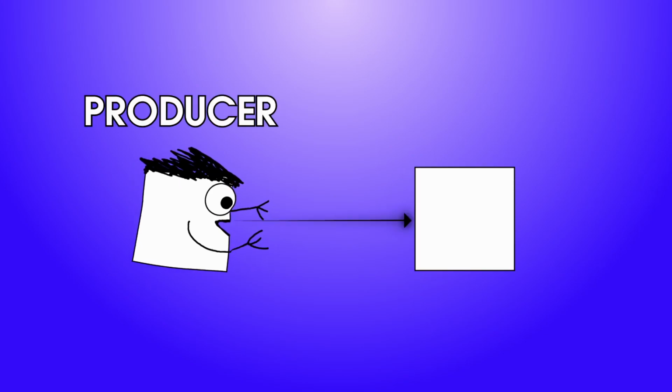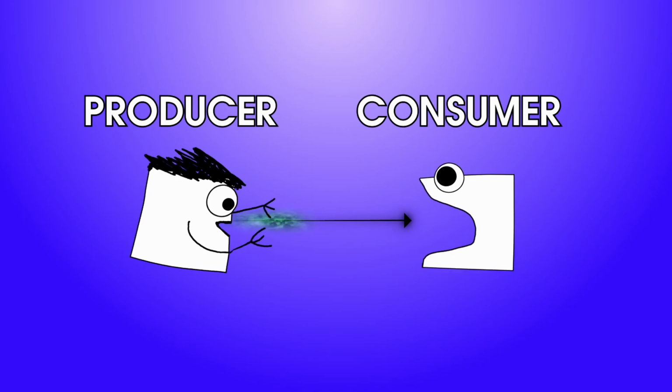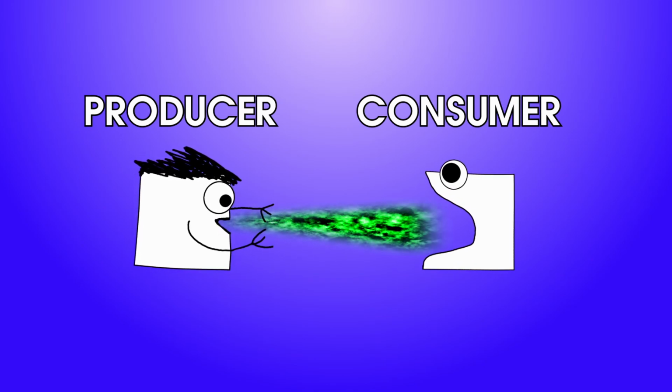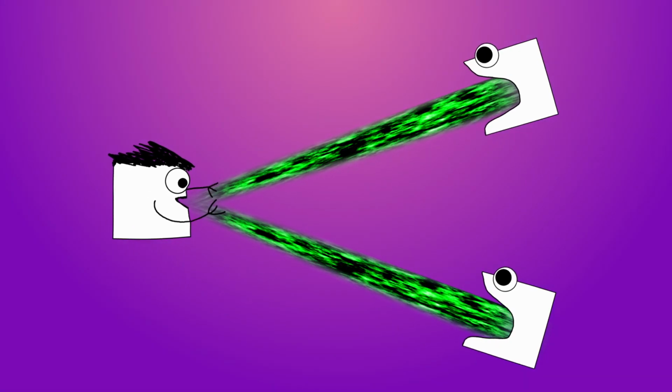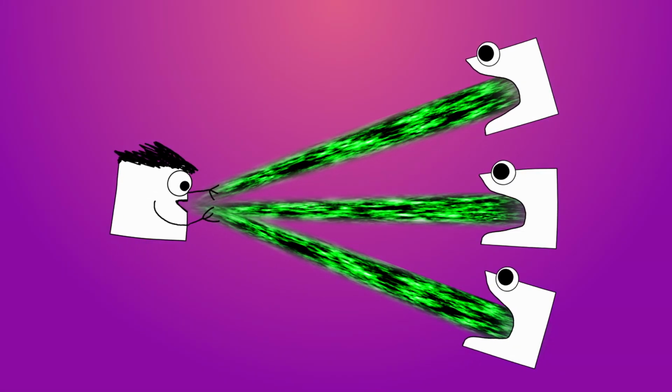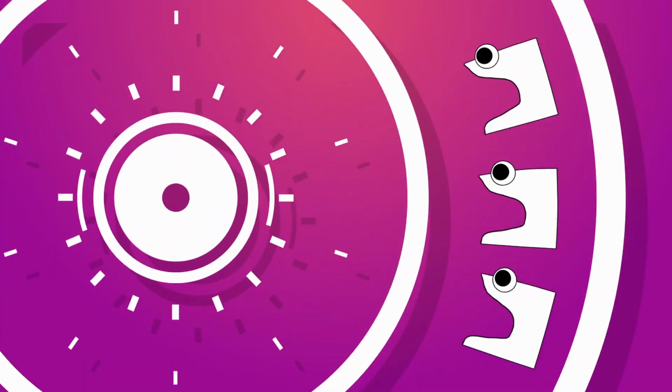Often you have a system producing data and another system that consumes this data. These systems are tightly coupled, which means they depend on each other. Multiple systems can consume data from the same producer. The extra load on the producer can result in degraded performance or cause it to fail.